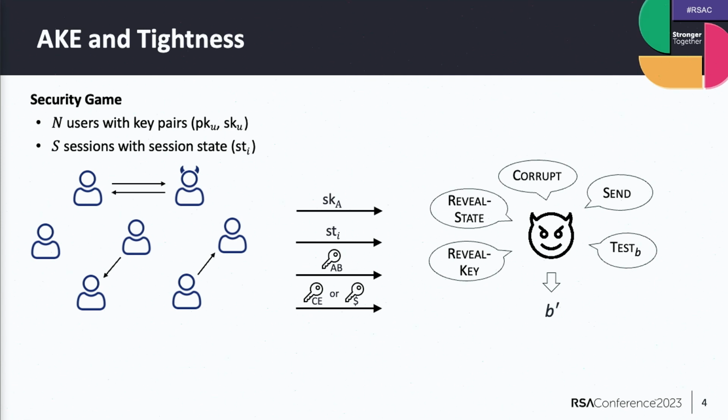Now, when we prove security, the reduction has to simulate this whole security game. And this already looks complex with all these oracles and these many users. So actually, we can see that by having all these secret information, the reduction must be able to simulate all of this.